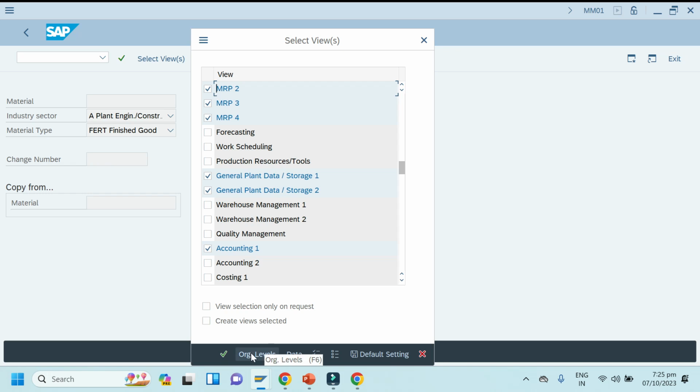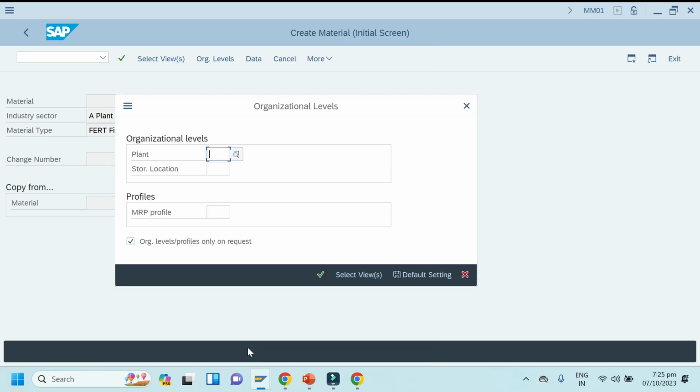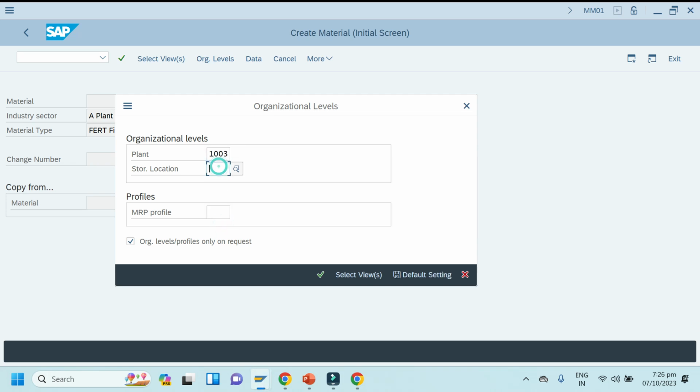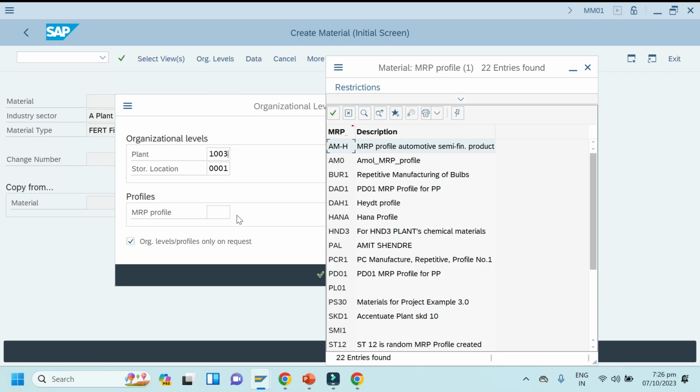Okay, that's fine. Click org level. So plant is 1003. Just make a note for your reference. Storage location 0001. What is the profile? PD01.